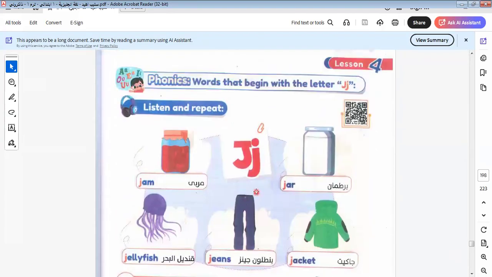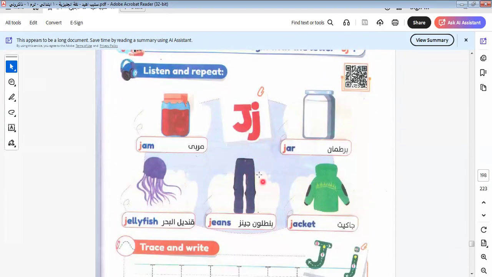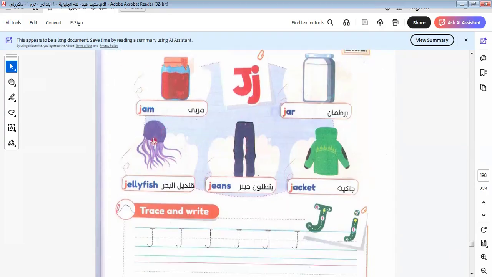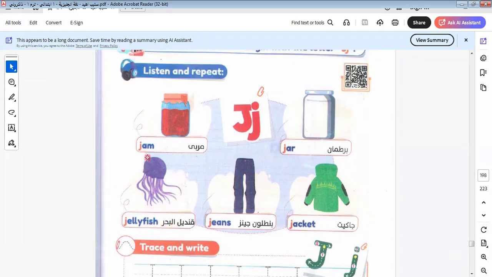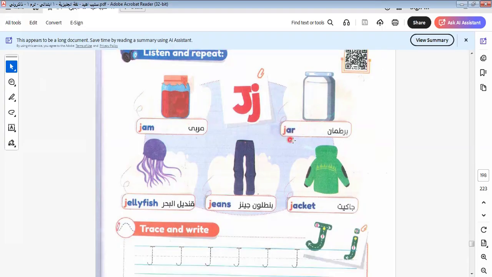Let's go to another letter, which is letter J, capital J and small j. J for what? J for Jane, J for jar, J for jacket, J for jeans, J for jellyfish. I will repeat it, repeat after me. J for Jane, J for jar. We say jar of Jane.